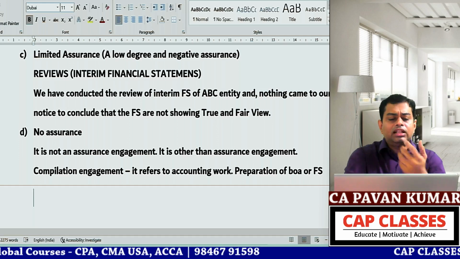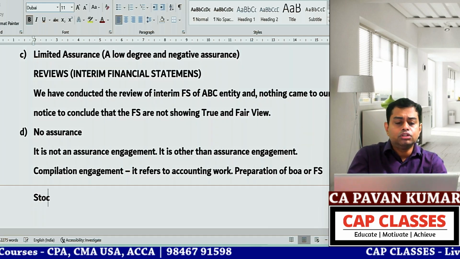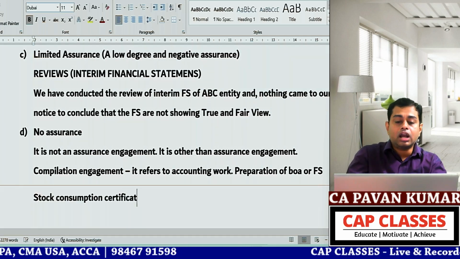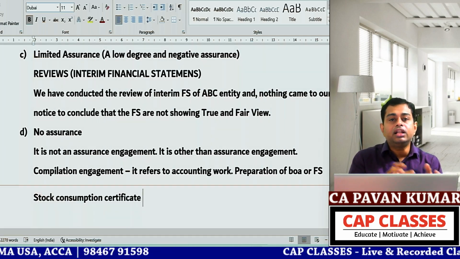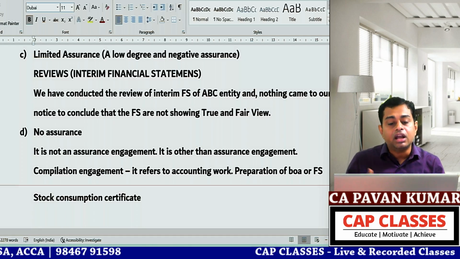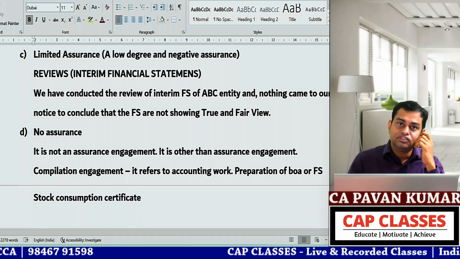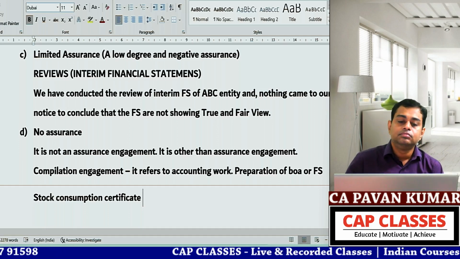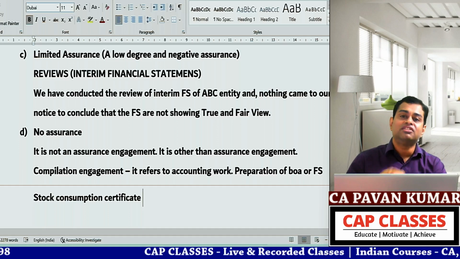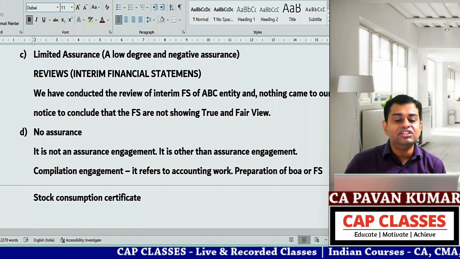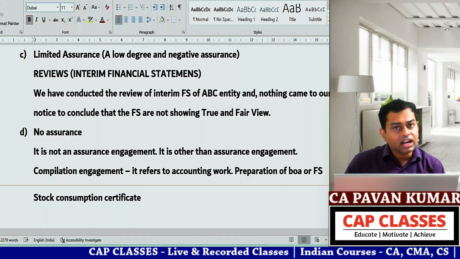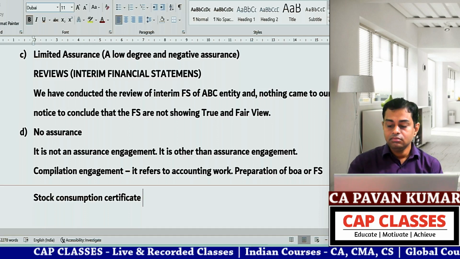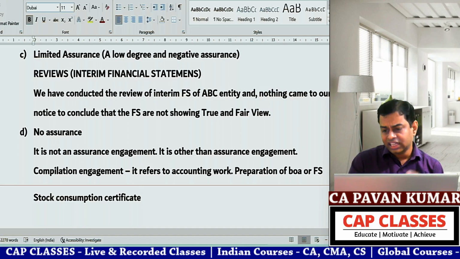You understand? Or otherwise, some other examples I can give you. Stock consumption certificate. When I am giving a stock consumption certificate, saying in this factory this much stock is consumed during this period, where is the assurance in that? Where is the opinion in that? There is no opinion. These are called non-assurance services. Generally, consultancy services are non-assurance services. Is this clear? Can we go back?